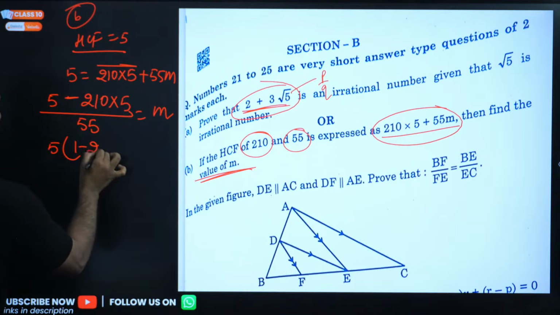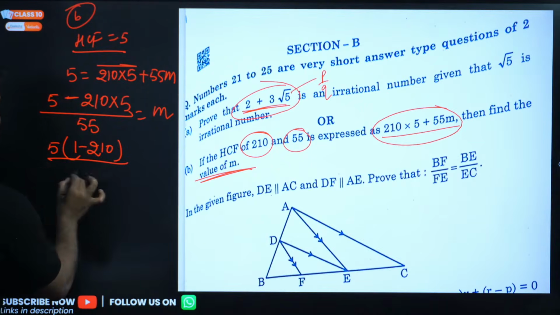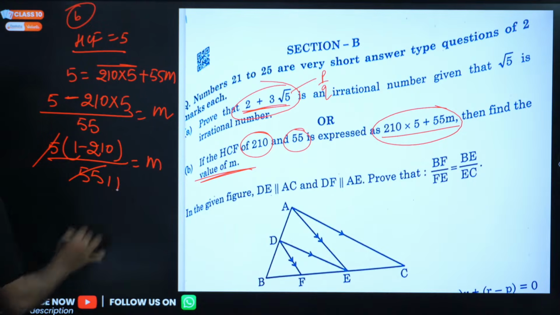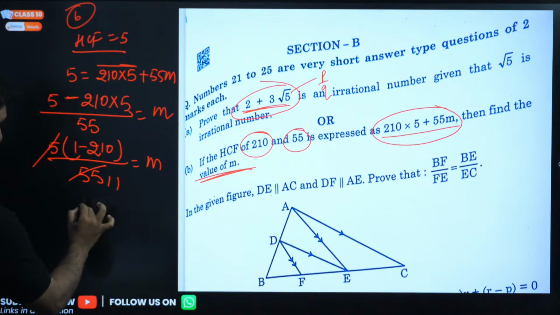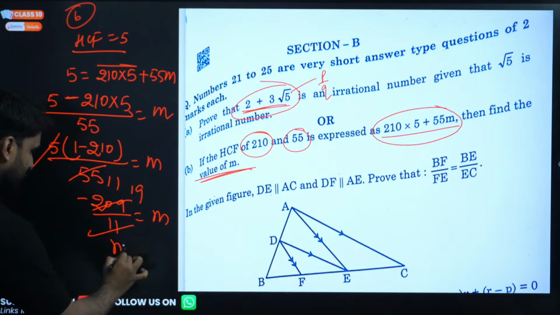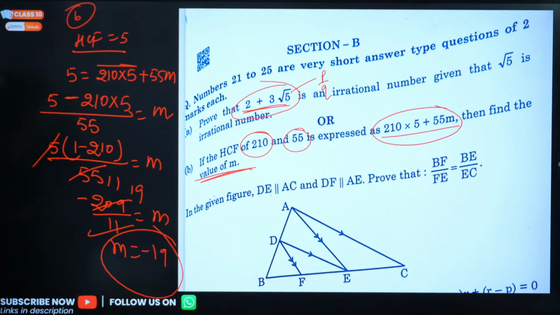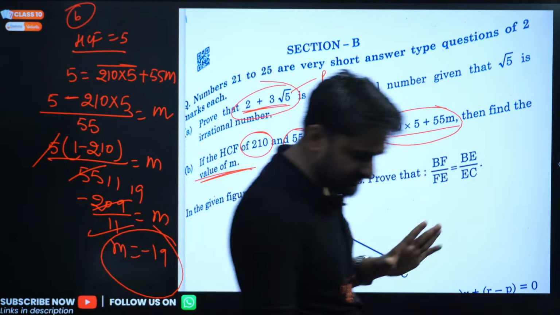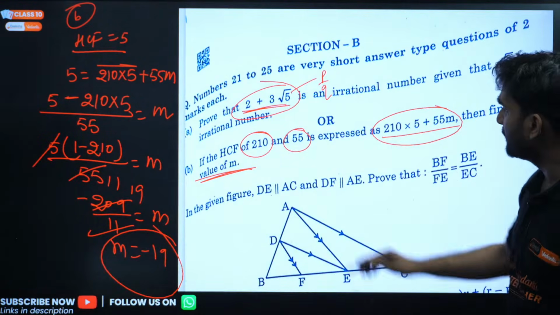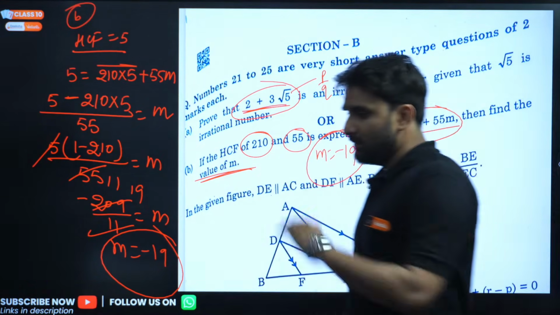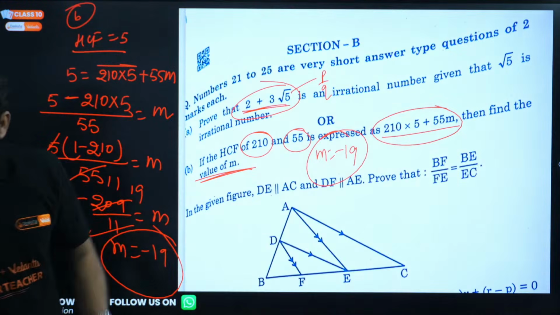So 5, can we take 5 common? So 5 will be common, 1 minus 210 divided by 55 equals m. This 5 will cancel 11 times, and 1 minus 210 will be minus 209. 209 by 11 equals m. 11 will cancel 19 times. So m is equal to minus 19 is the correct answer. Minus 19 is the correct answer for this question.